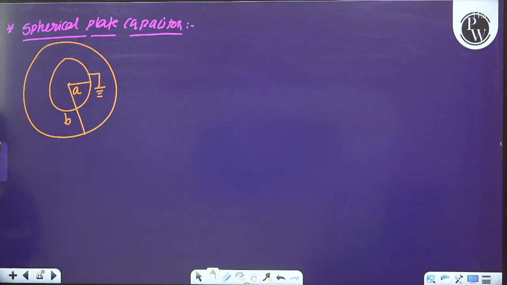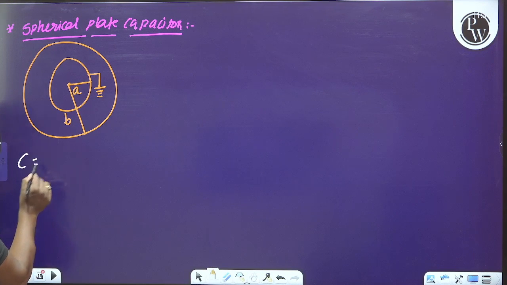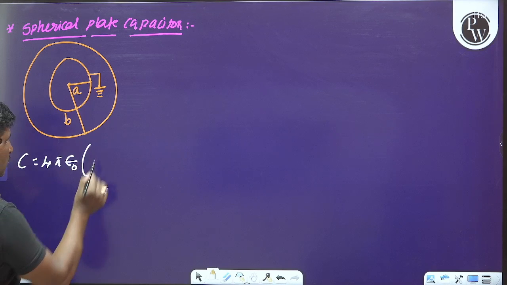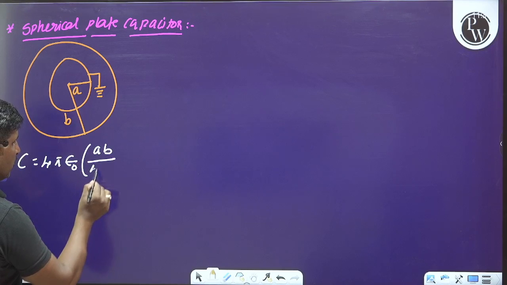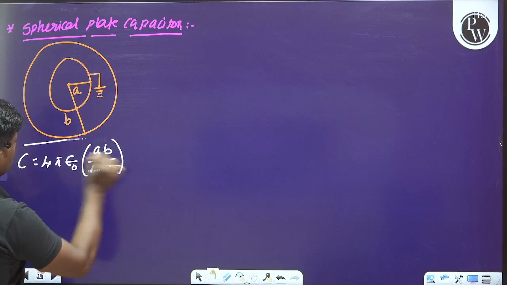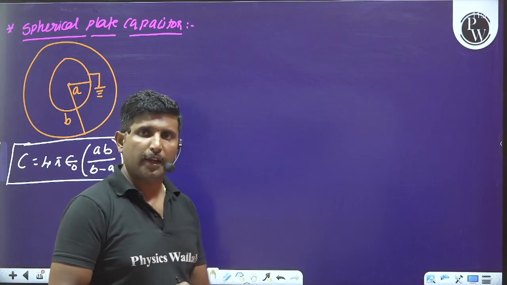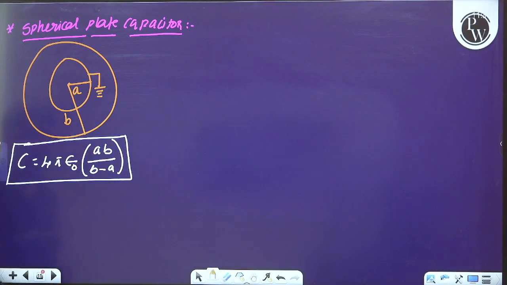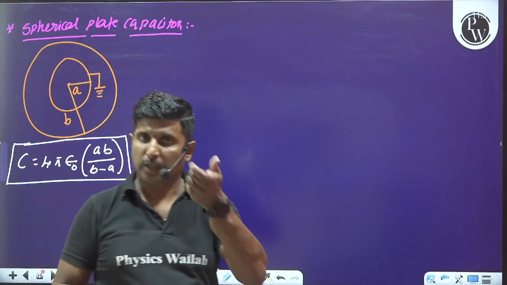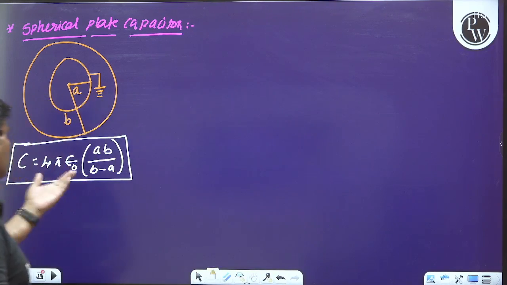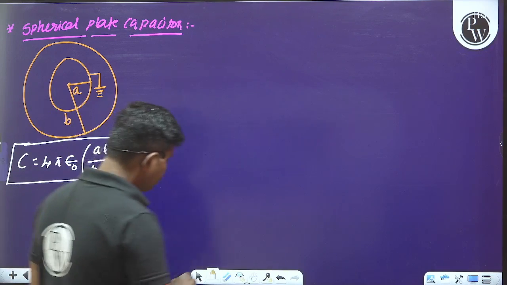The capacitance is equal to 4 pi epsilon naught into AB divided by B minus A. What is A here? A is the radius of the inner spherical plate and B is the radius of the outer spherical plate.